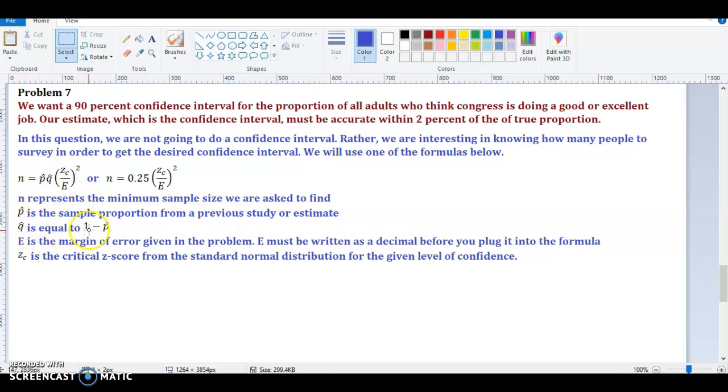q hat is equal to 1 minus p hat. E is the margin of error, which is given in the problem. That's this piece here, which is 2%. It's important to know that the margin of error must be written as a decimal before you plug it into the formula. And then z sub c is the critical z-score from the standard normal distribution for the given level of confidence. So that's where we use this to calculate this critical value. Since it's a z-score from the standard normal distribution, we're going to use the normal distribution calculator in StatCrunch to get that critical value.